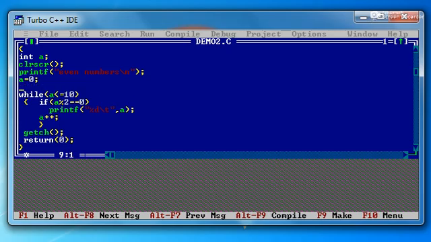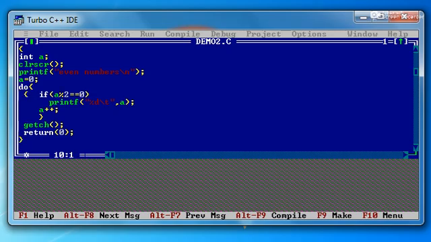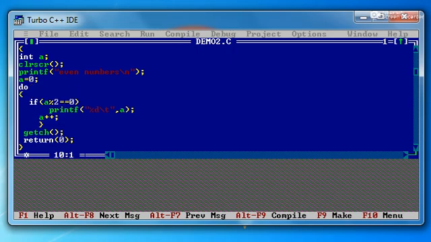Now we will change it to the do while loop. So here I'll use the do statement. Then here I'll change this while statement from here. Now do, then curly bracket, opening curly bracket. In the opening curly bracket, I'll check if a mod 2 is equal to 0, then I'll use the printf statement, in which I'm printing the value. If the remainder is equal to 0, then print that value, otherwise don't print that value.